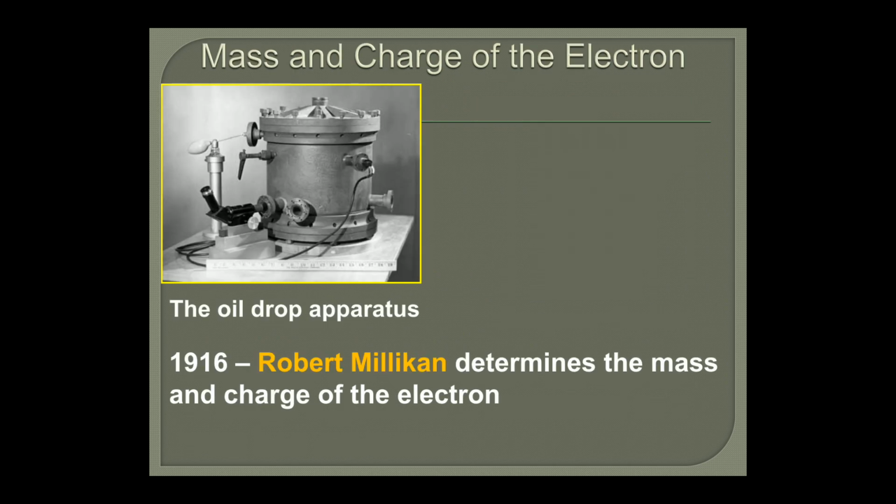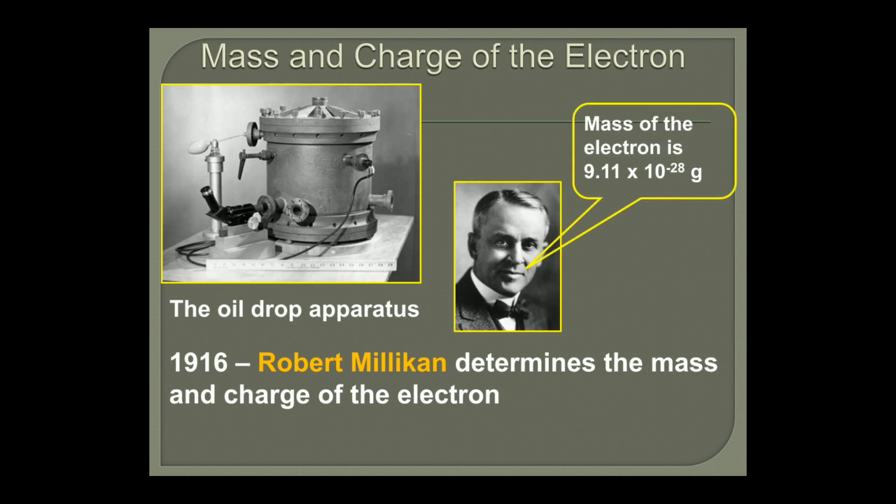Mass and charge of the electron, how was it determined? The second experiment conducted was the oil drop apparatus, and in 1916 Robert Millikan, a scientist, determined the mass and the charge of the electron. He was the one who carried out this experiment, and the mass of the electron is 9.11 × 10^-28.